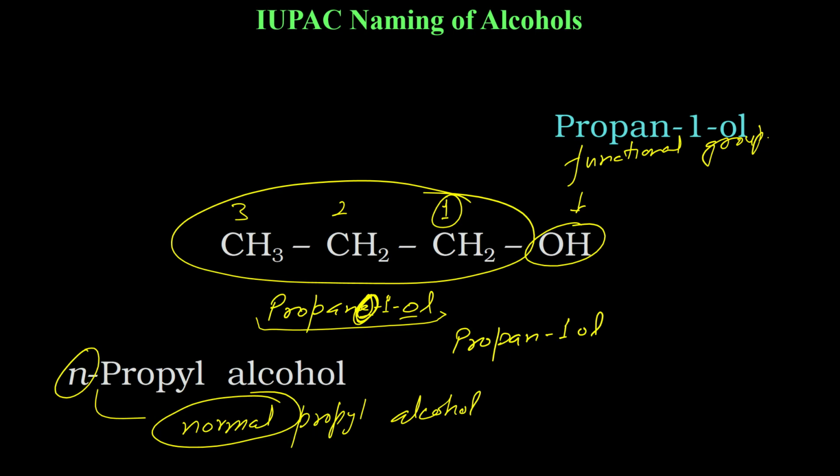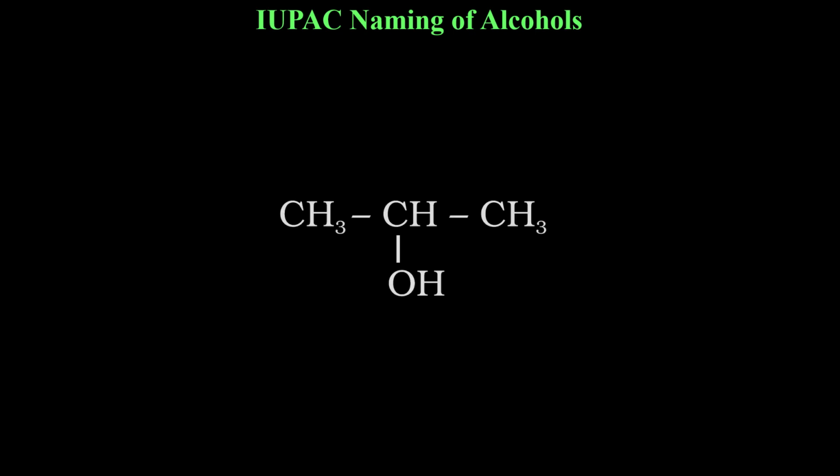We will do a lot of examples today just to understand it, and you should be comfortable by the end of this session. Next one, similar to the previous one, the only difference is the OH is now on the second carbon. In the previous case OH was here. Now OH is on this carbon. Numbering can be from any side.